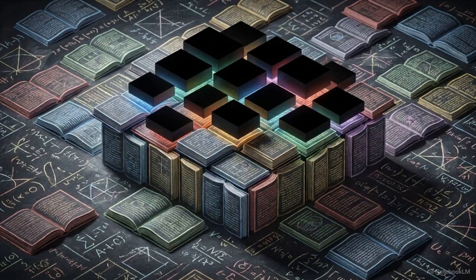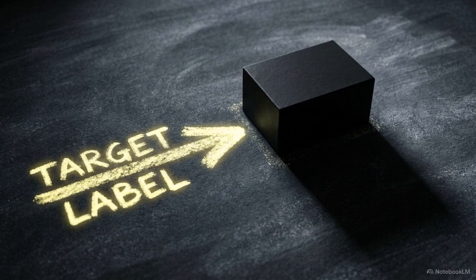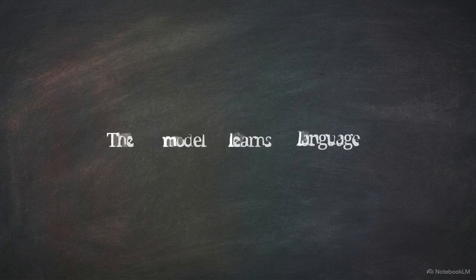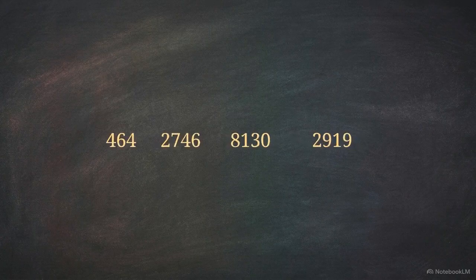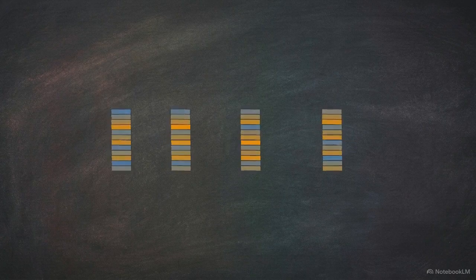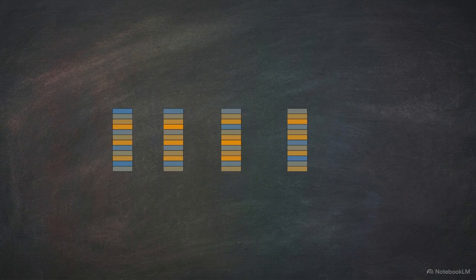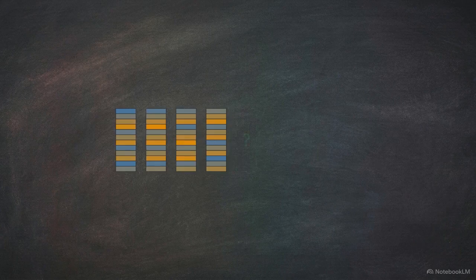To acquire human language, models undergo self-supervised pre-training. The system scans trillions of sentences, artificially masks future words, and attempts to guess them. Because the text itself acts as the label, there is no need for manual human annotation. First, the raw text is sliced into individual tokens. These tokens are mapped to numeric IDs and then embedded, transformed into long mathematical vectors that plot their exact semantic coordinates in high-dimensional space. As the model processes the sentence step by step, it uses the accumulated context of the previous vectors to predict what belongs in the next position.